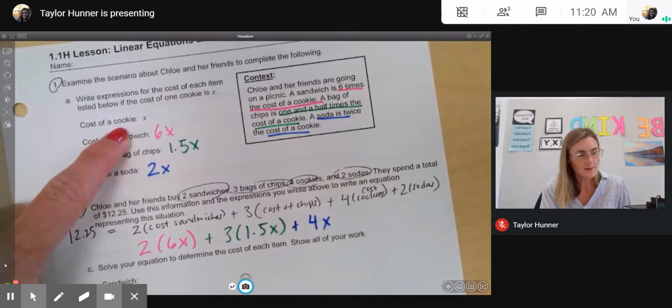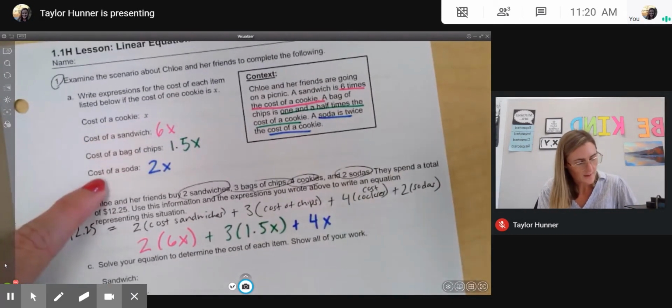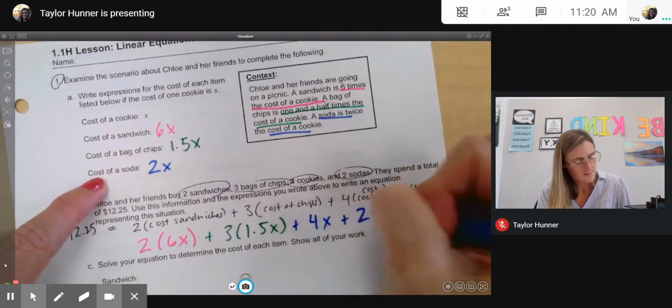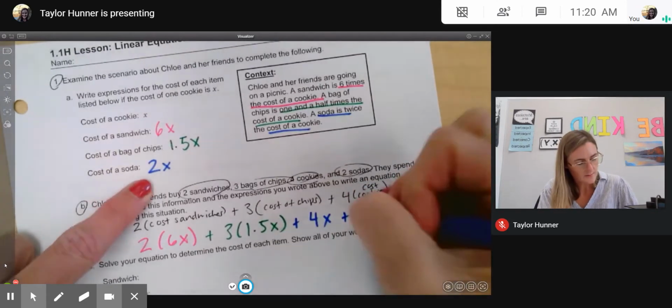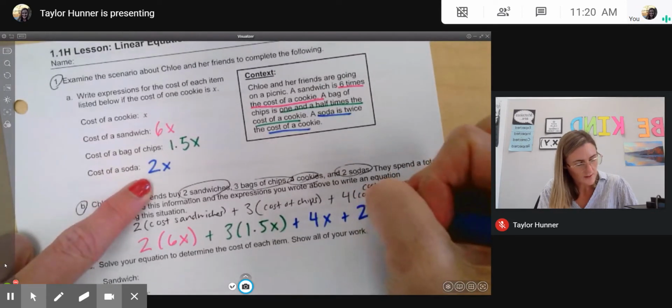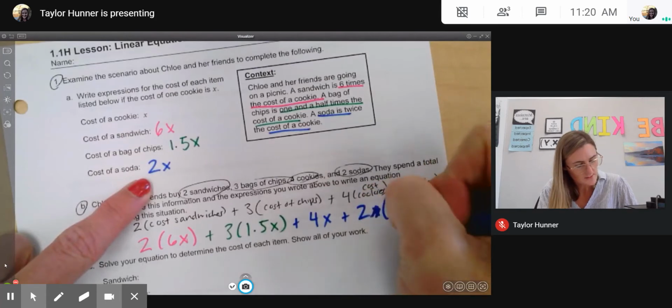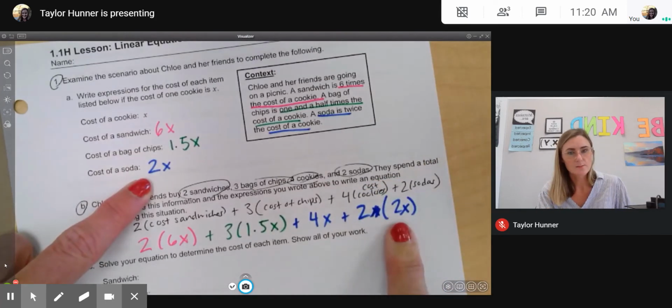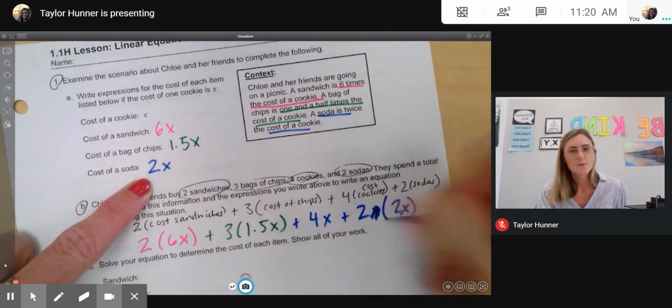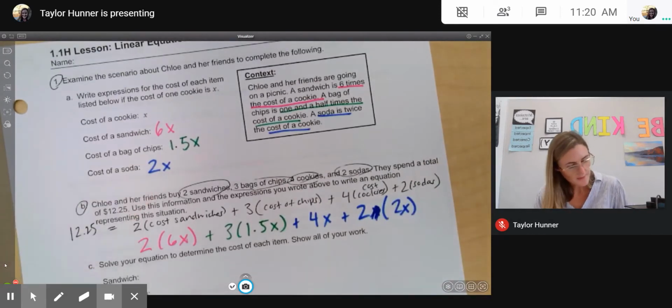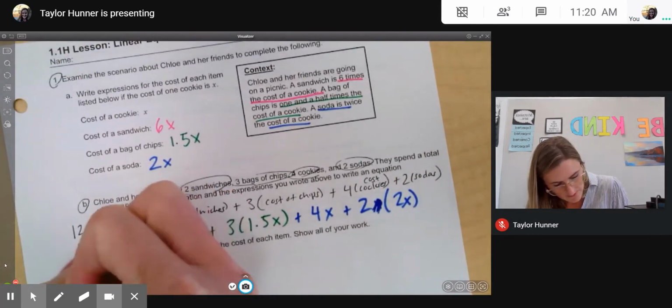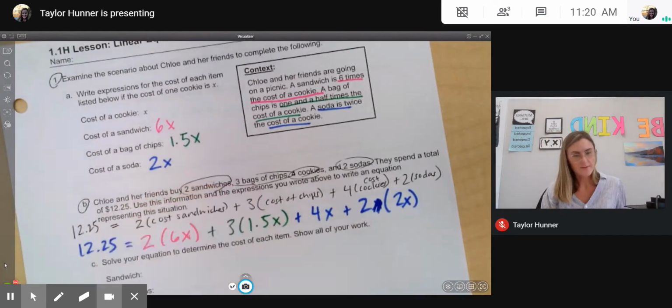That was our original one. And then 2 times the cost of sodas. So I should have written 2 times 2X, because the cost of a soda is 2X. And then again, all of this will be equal to $12.25.